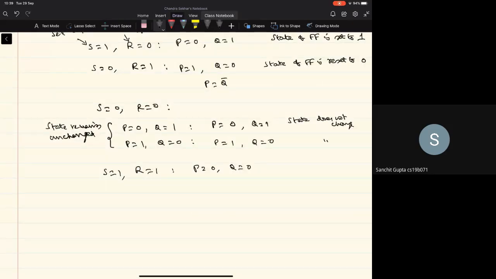right? In order to understand that, let's say after we make S equal to 1 and R equal to 1, P is 0 and Q is 0. Now if you set, let's say, S equal to 0 and R equal to 0, right? What will happen to the P and Q here?